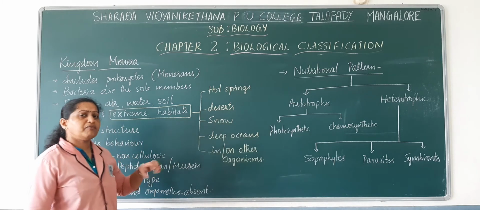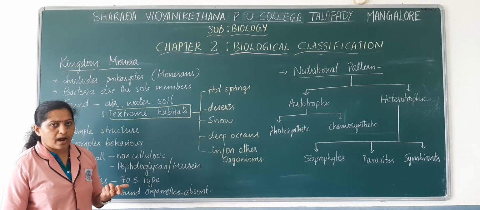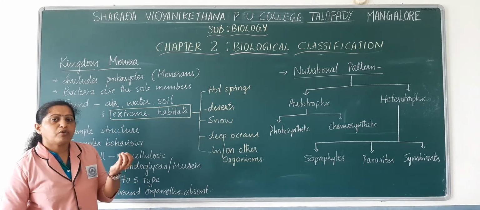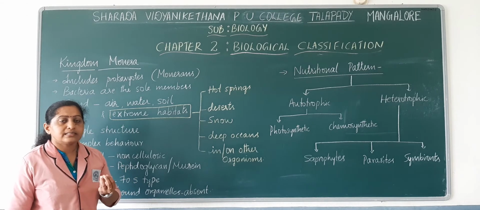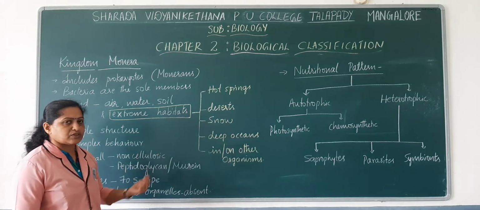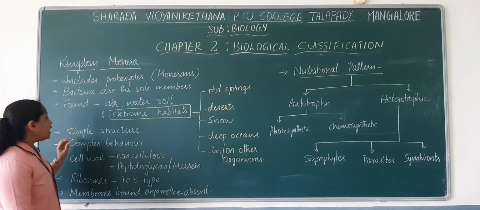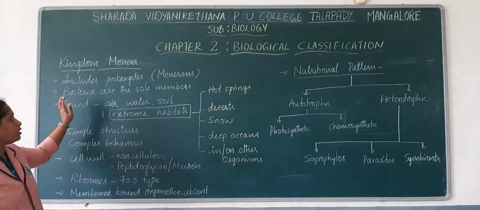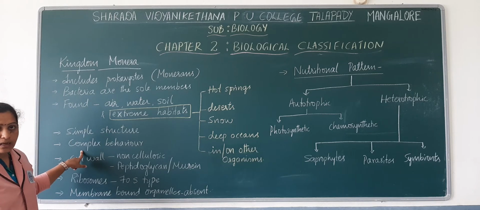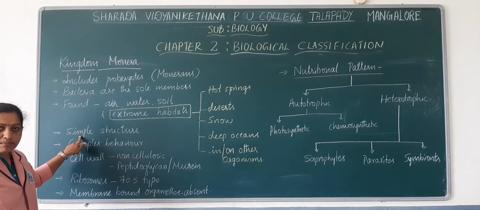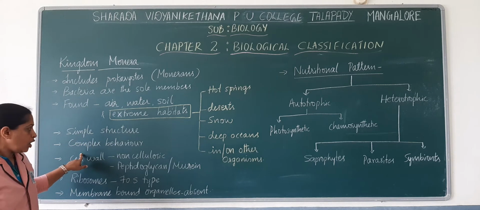They can survive in any of the extreme habitats because they have a certain complex nature in their cell such that they can survive in these extreme habitats. The cell structure of the Monerans is very simple, but their behavior is very complex. Their structure is simple, but their behavior is very complex.